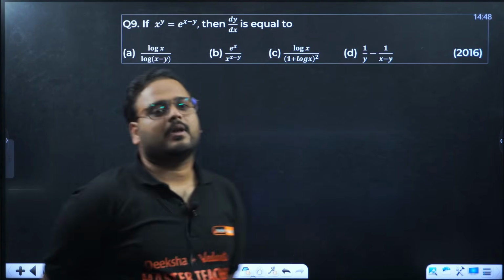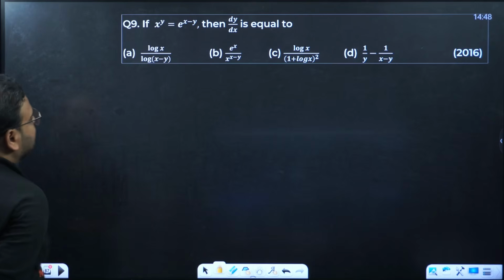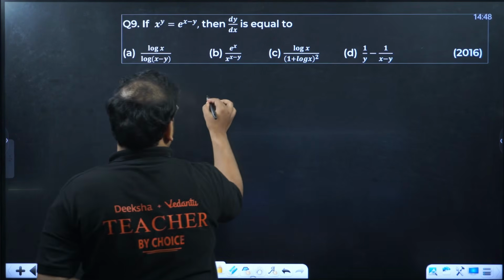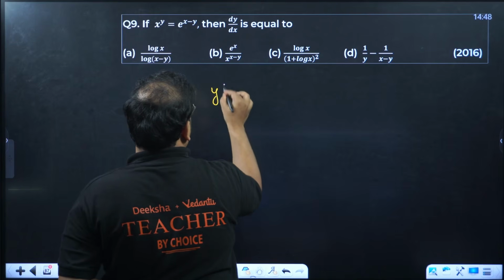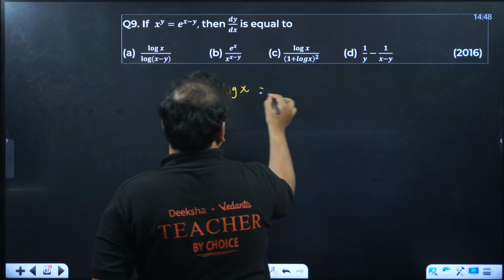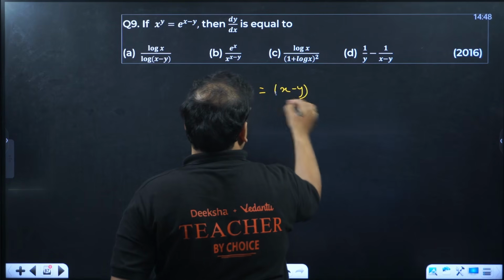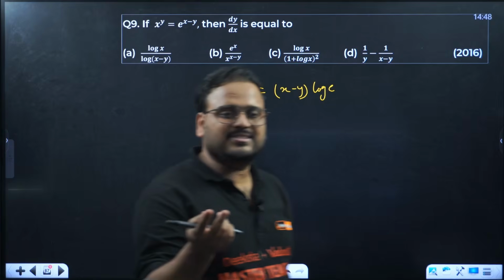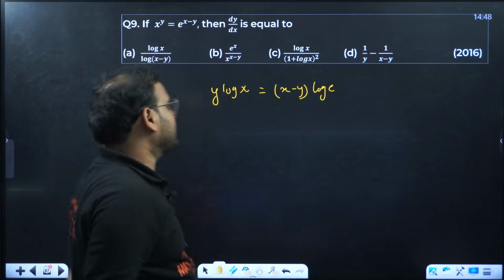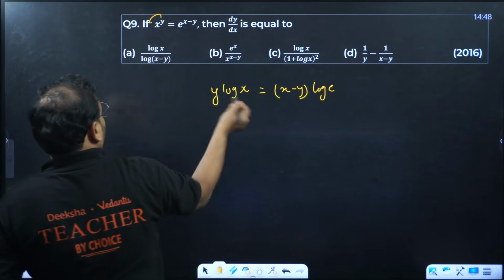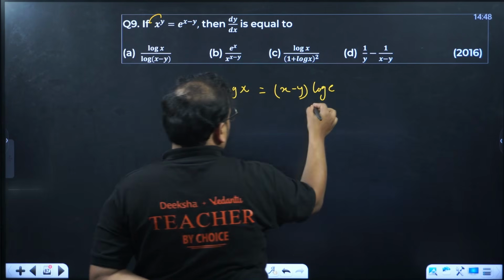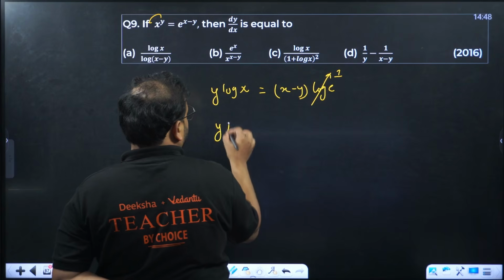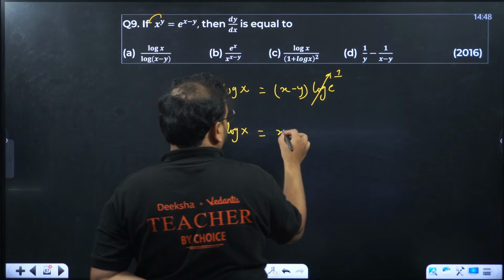Over here, x power y equal to e power x minus y. We are supposed to find the derivative. Take log. So you'll have y log x equals to x minus y log e. If you take log on both sides and apply the property of log where the power comes as the coefficient, this y will come as coefficient, so y log x, and x minus y also comes. Log e is what? 1. So y log x equals to x minus y.